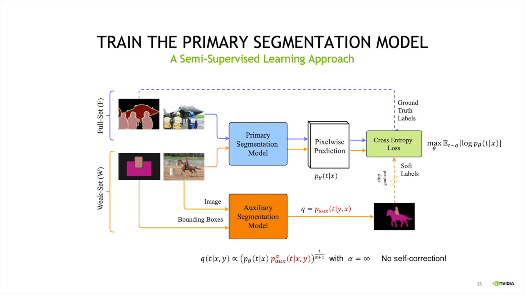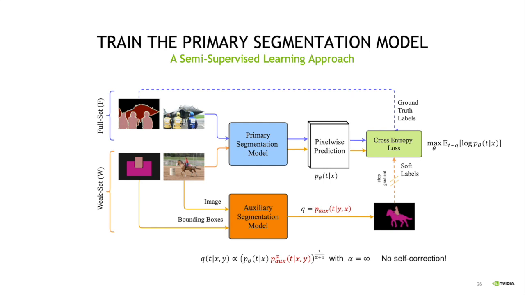So in order to infer their segmentation mask, we can take the images from the set and the bounding boxes, and pass them to the auxiliary segmentation model that we trained in the previous step to infer a distribution or some soft labeling of the object mask given the image and the bounding boxes. Here we represent this output of the auxiliary segmentation model using Q in the bottom. And you can think that we can technically just use the output of this segmentation model as soft labels for training the model on the weakly supervised set, right?